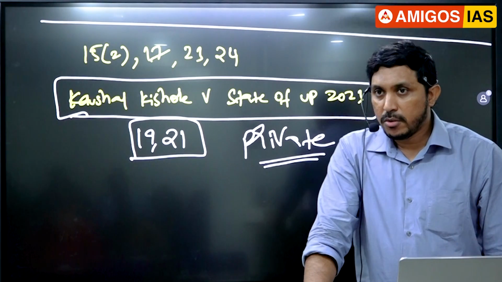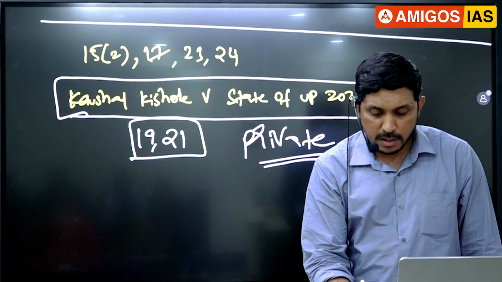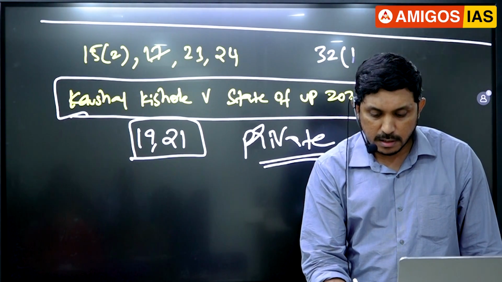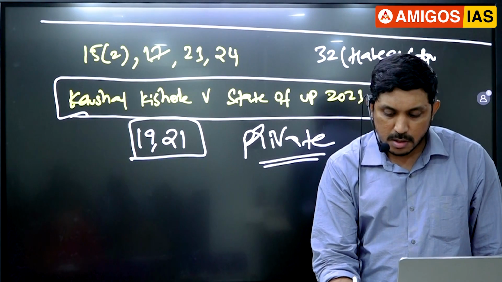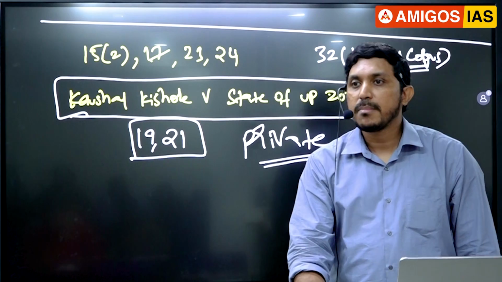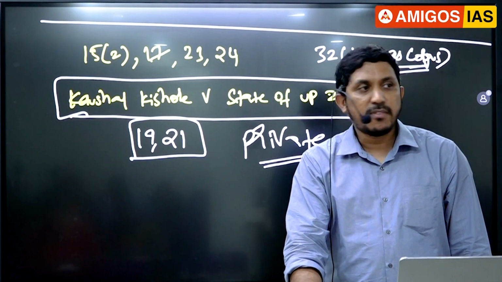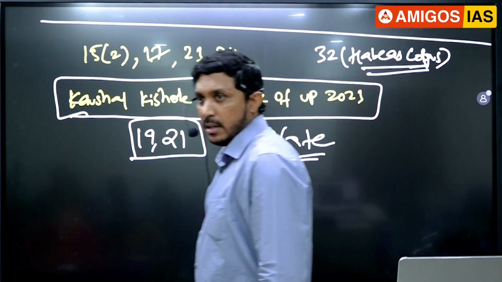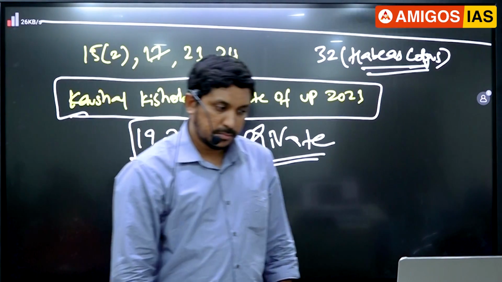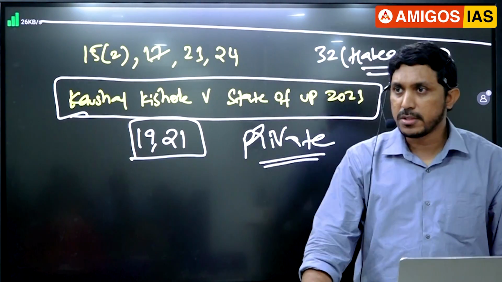15 clause 2, 17, 23. And guys, don't forget there is one more: habeas corpus. This is also applicable against private individuals. Out of all the 5, habeas corpus is the only one applicable against private individuals. Okay, so please make sure you note these points.